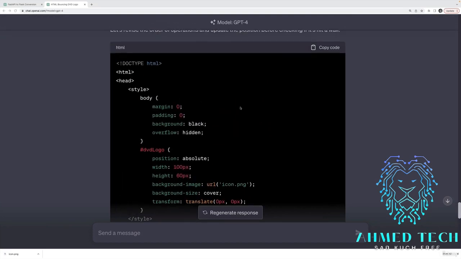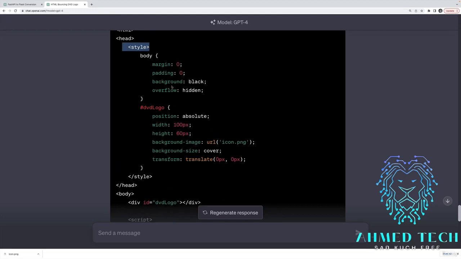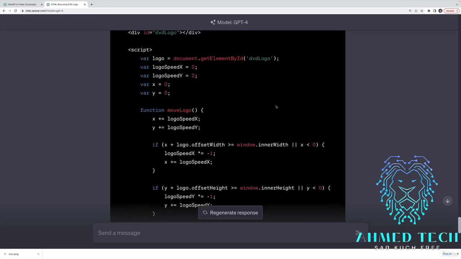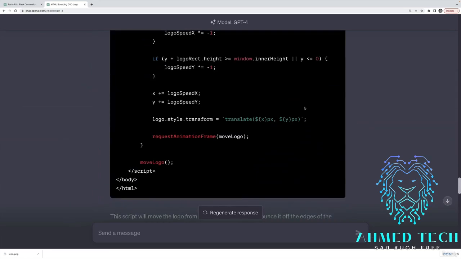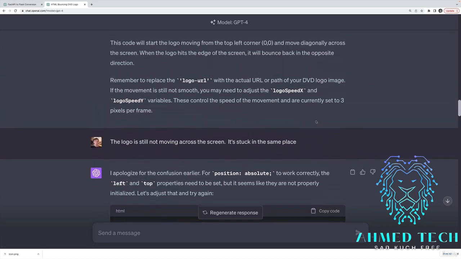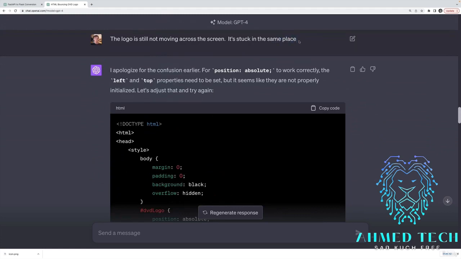I mean, I still would want to split this into multiple files and not do a style tag directly in my HTML, not do a script tag that's filled with inline JavaScript, but it does work. It just takes some finagling, going back and forth with it, saying, can you please not use this outdated syntax? There's a bug. It's not working at all. It's stuck in the same place. That wasn't enough information. Right? I tried that first.